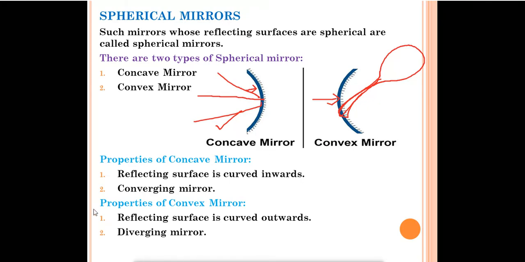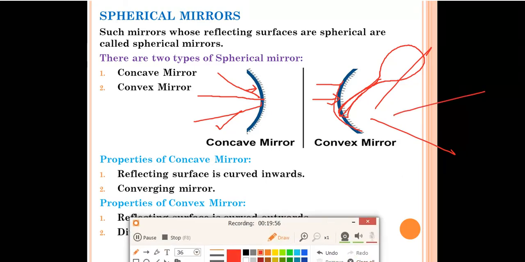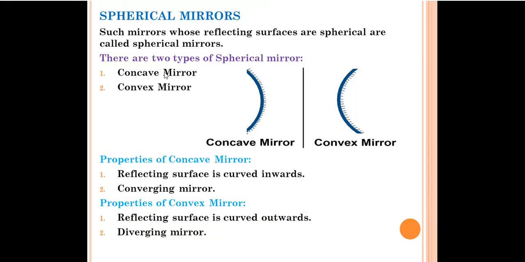And for the convex mirror, what can you write? The reflecting surface is curved outward. This is the reflecting surface from outside, so it is curved outside, and it is also called a diverging mirror. Diverging means the light rays will split apart like this. So this was all about spherical mirrors.